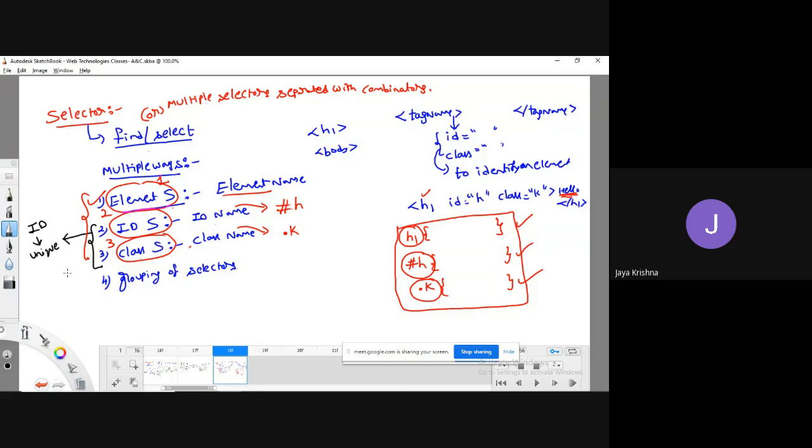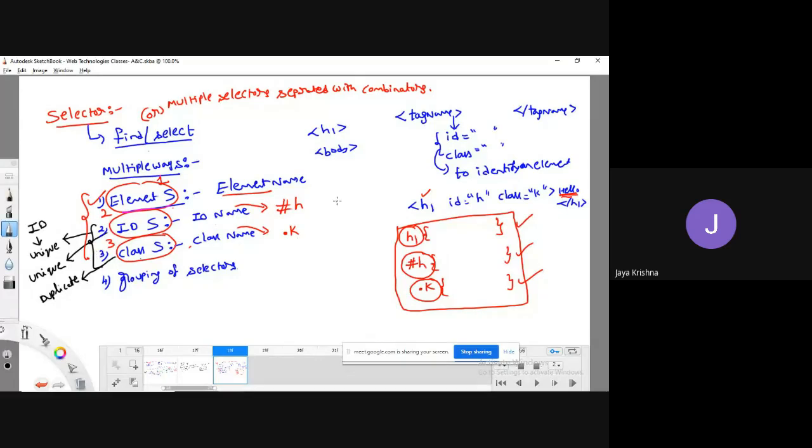The same property applies to ID selector, meaning that in HTML, the ID name should be unique over the entire web page. Whereas coming to class selector, the class name can be duplicate. There is no problem in writing the same class name for multiple HTML elements, but the ID name should be different.